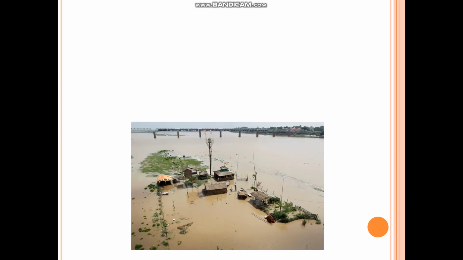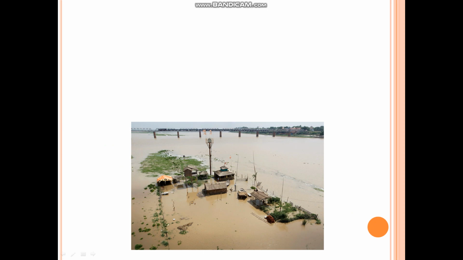now if you can see here, what do you see in the picture? Can you see? The houses are drowning in water. Let me tell you why it is drowning inside the water.